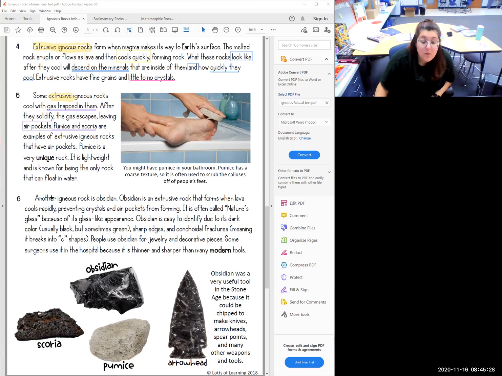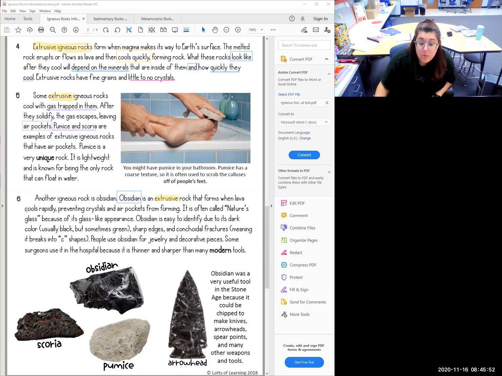So this time, we're still talking about extrusive igneous rocks, okay? It told us that right here. We're still talking about extrusive. But this whole paragraph is about a very specific type of rock. This whole paragraph is about obsidian.